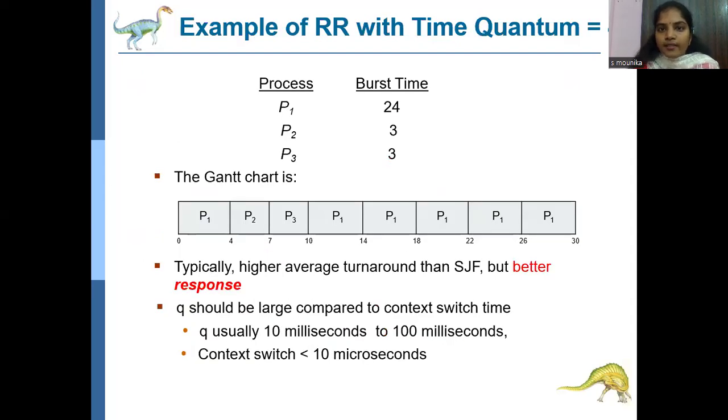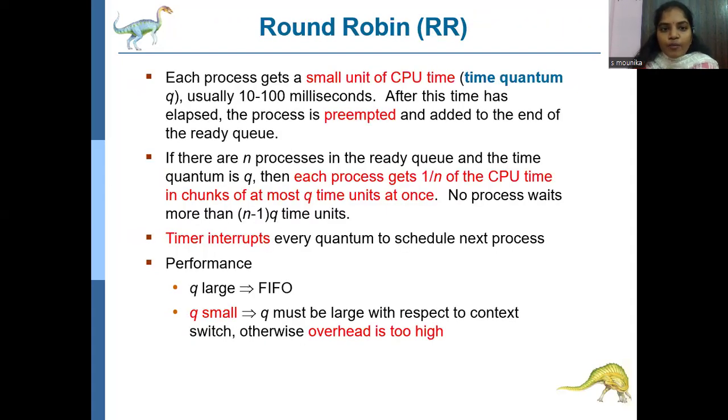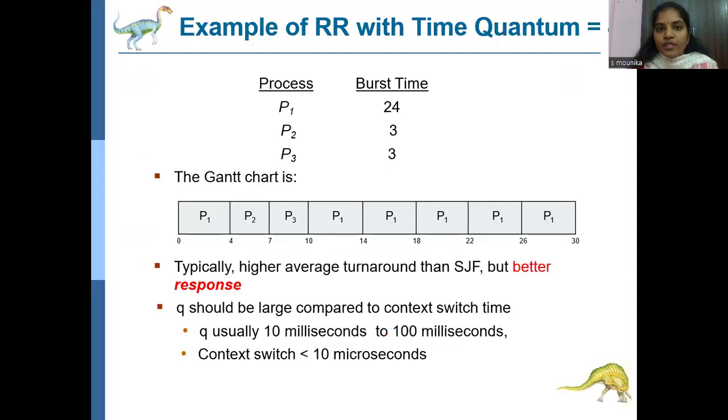Let us discuss the time quantum of each and every process. Here we have processes P1, P2, P3 with burst times of 24, 3, 3. I preempt the processes with 4 milliseconds of quantum time, moving the processes into the ready queue for execution.